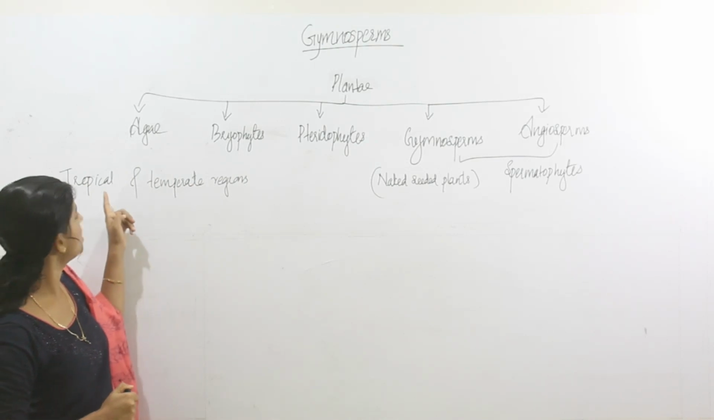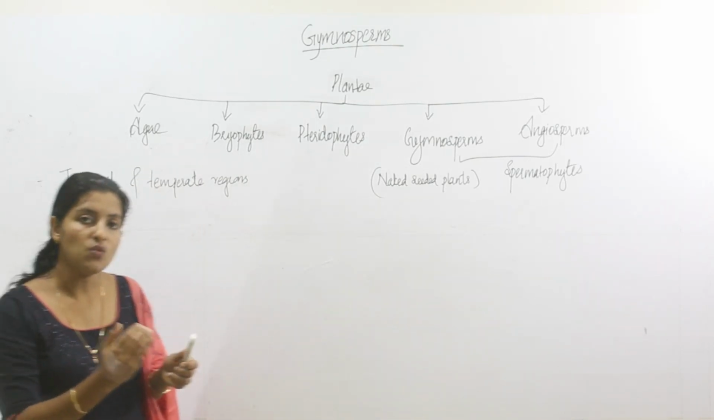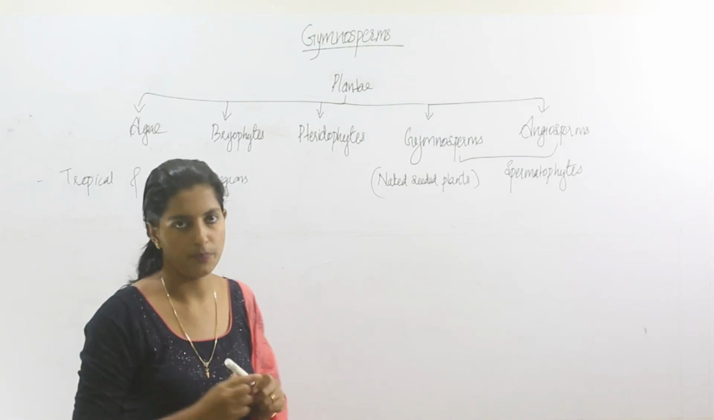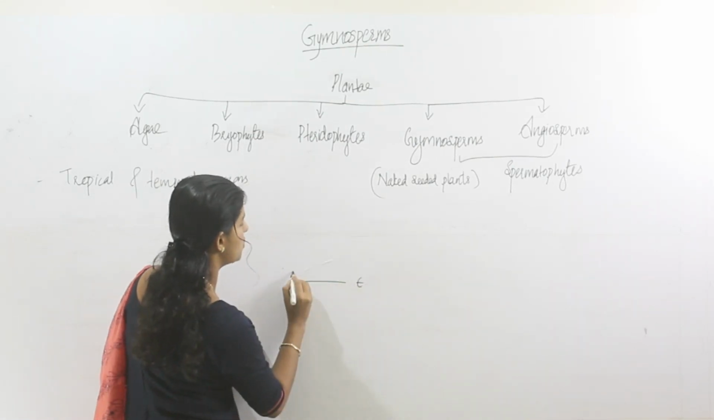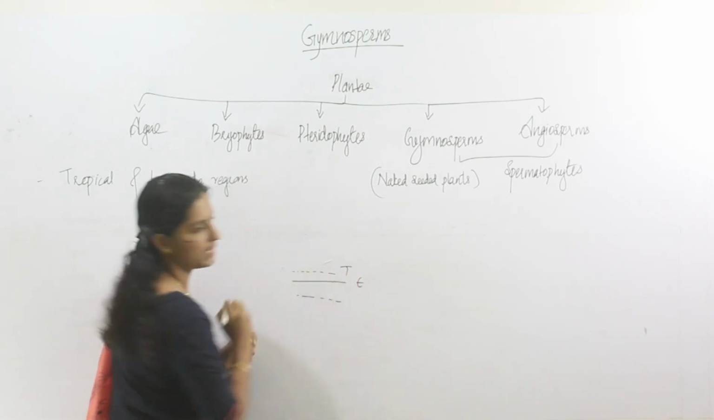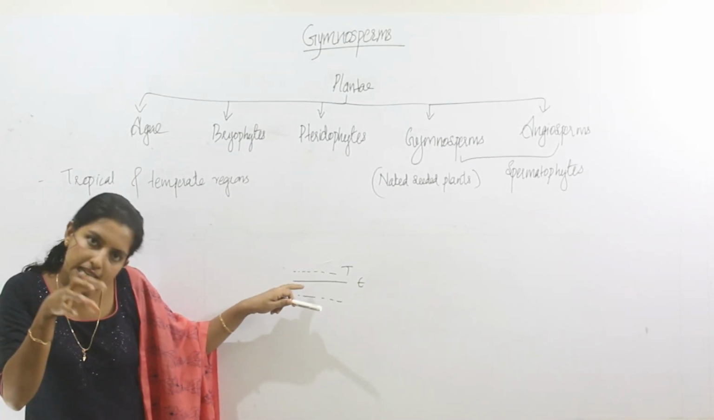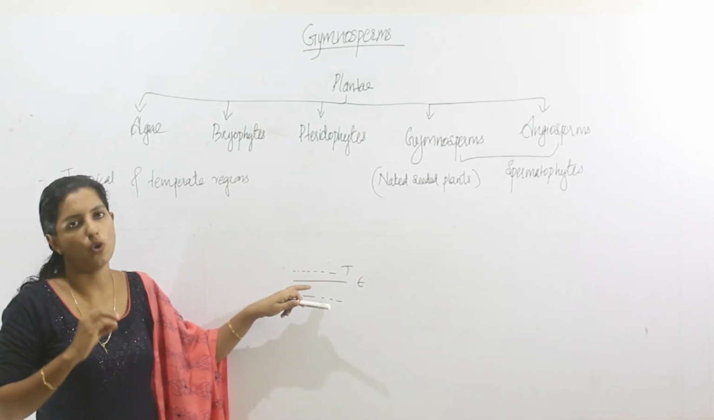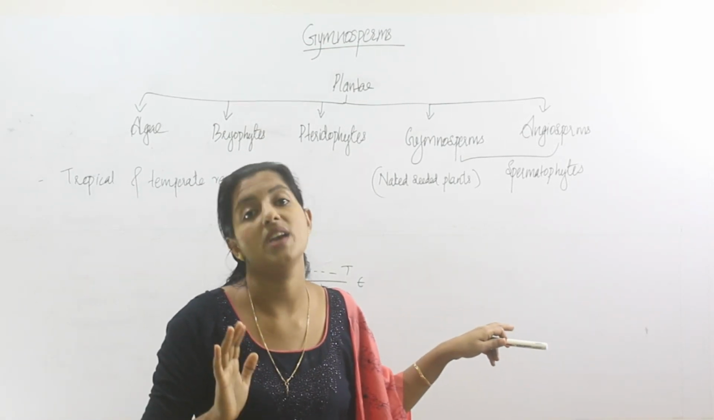What do you mean by tropical region? Tropical region means the region which is near to equator. Suppose this is the equator. This region is known as tropical region. So the region which is near to equator is known as tropical region. So in tropical region the temperature will be very high.